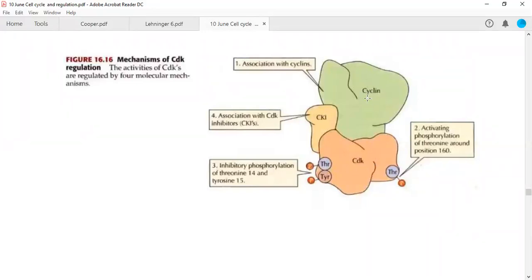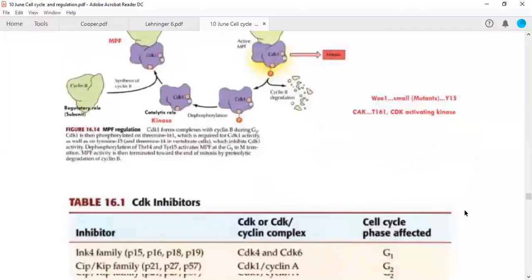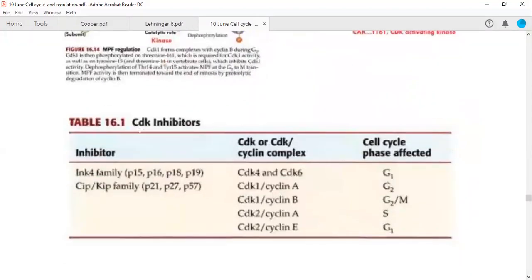We know this is the regulatory subunit, and this is the catalytic subunit. But this complex will not work unless it is associated with certain inhibitory factors, called cyclin dependent kinase inhibitors, or CDK inhibitors, CKI in short. These CDK inhibitors can be categorized into two families. One is called the INK4 family, and the second is called the CIP/KIP family, the CDK inhibitor proteins or kinase inhibitor proteins.